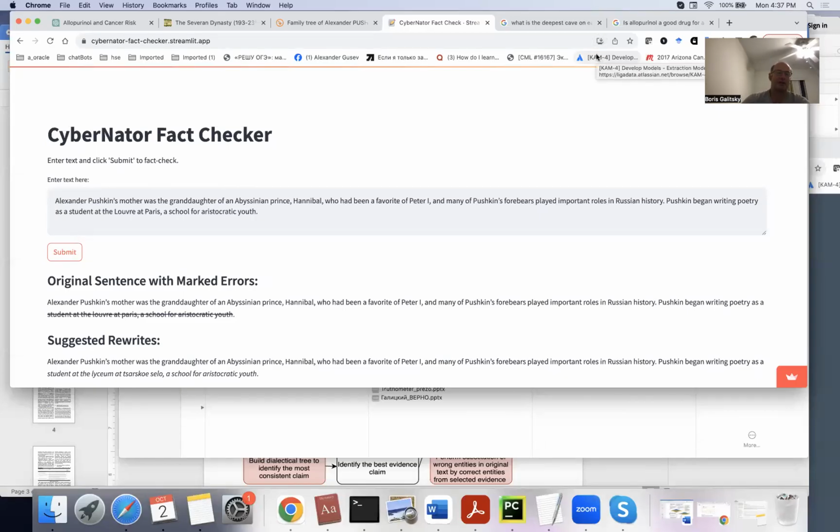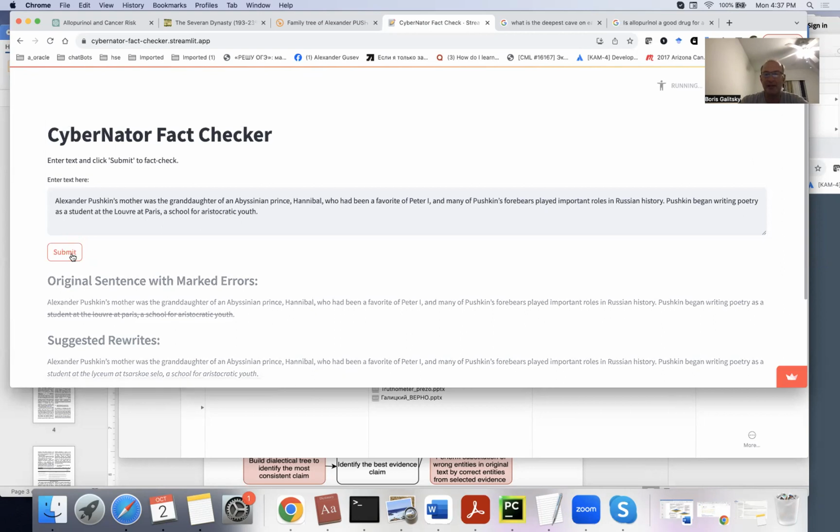Hello, we are going to demonstrate Truthmeter, and we will start with some biography of a famous Russian poet, Alexander Pushkin. Then we will look at other domains, but this is where we start.